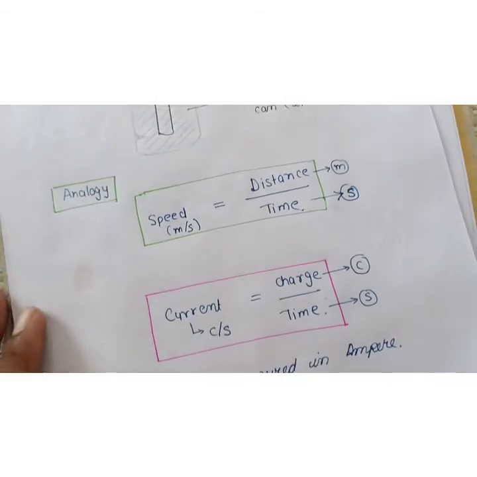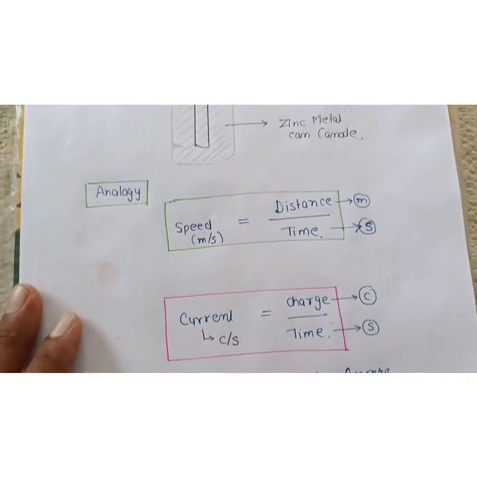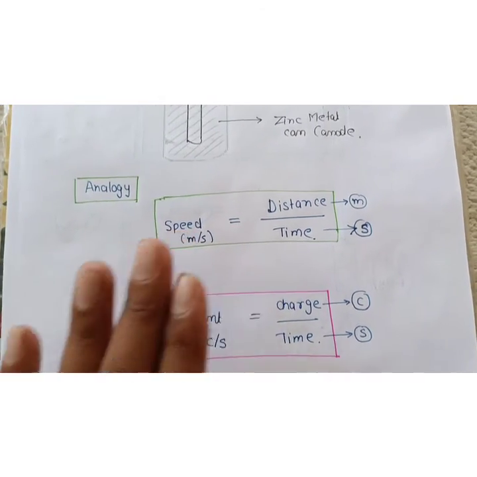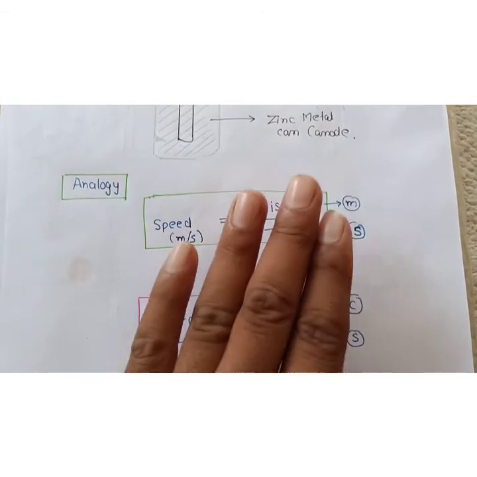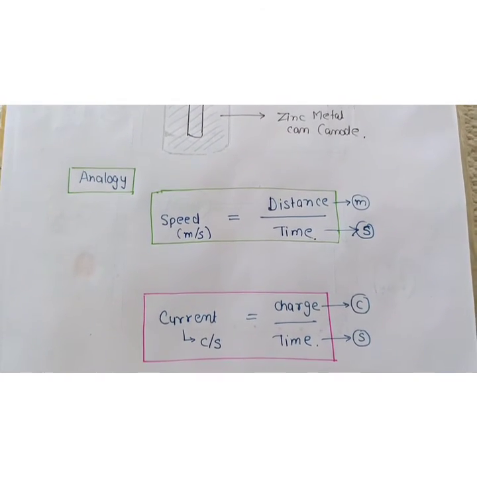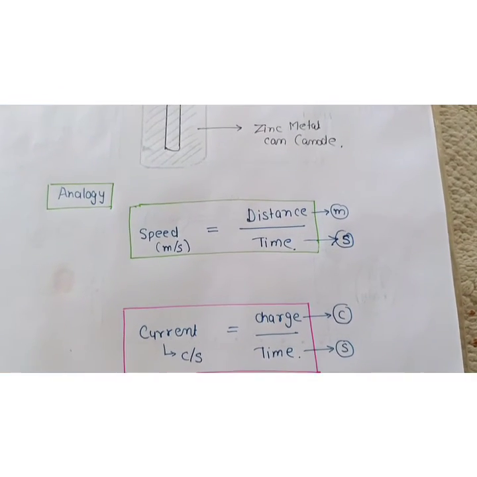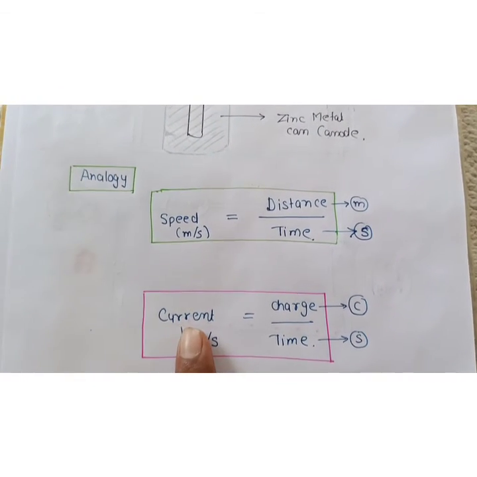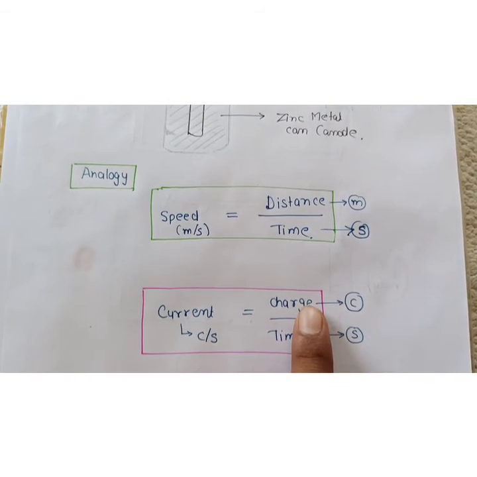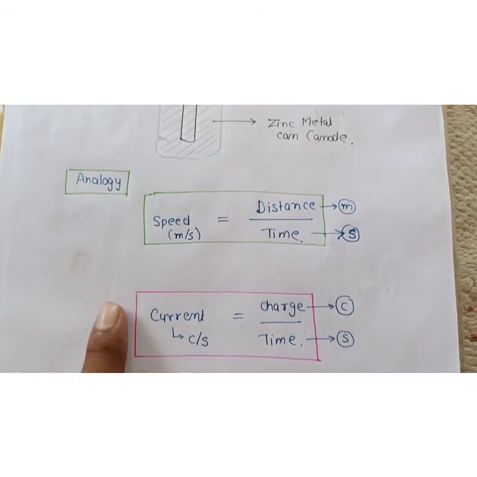Now we should know how we can measure this. We have an analogy from class 9, and you have also read in maths, that speed is distance upon time. How much you walk in a particular time gives your speed. Similarly, current is measured in terms of charges or number of electrons: how many electrons flow in a particular time gives you current.